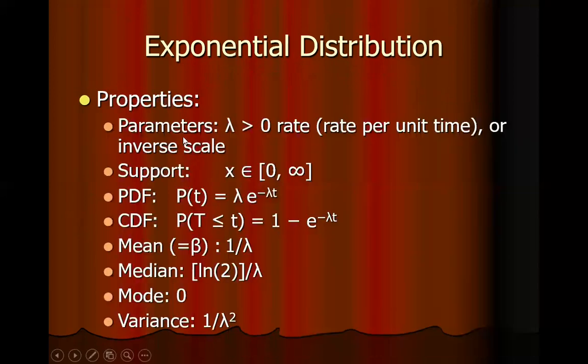What are the properties? The PDF is given by this, as shown. The cumulative density function is given as 1 minus e raised to the power minus lambda t, and the mean is given by 1 by lambda. The median is given by the natural logarithm of 2 divided by lambda. The mode is 0, and the variance is given by 1 divided by lambda square.